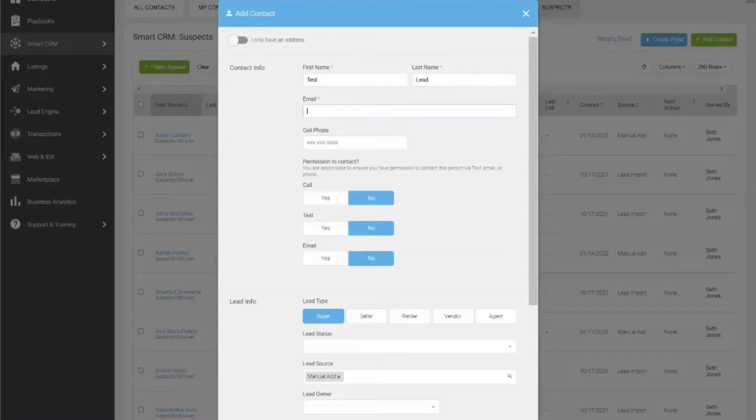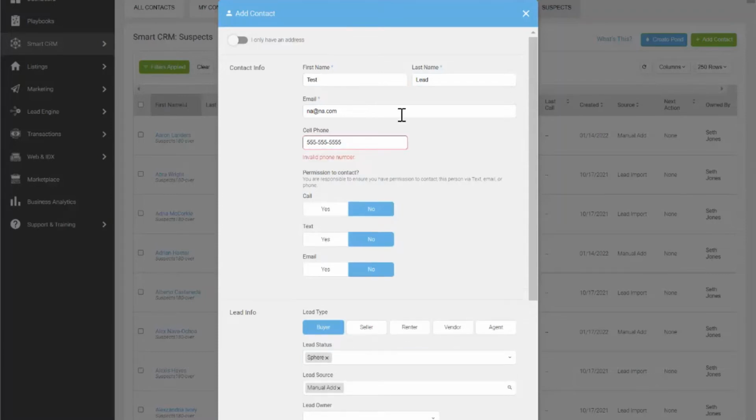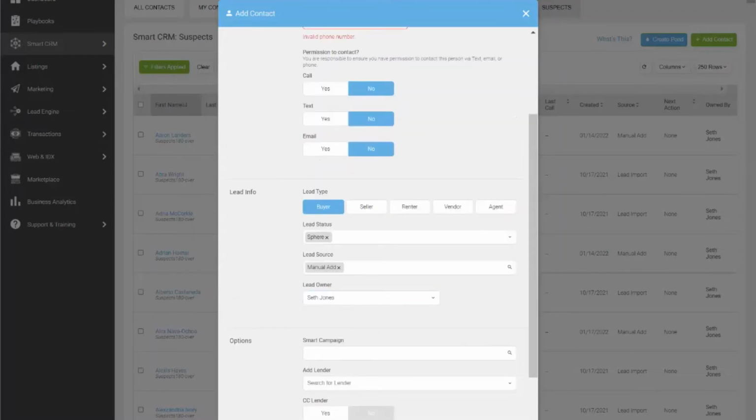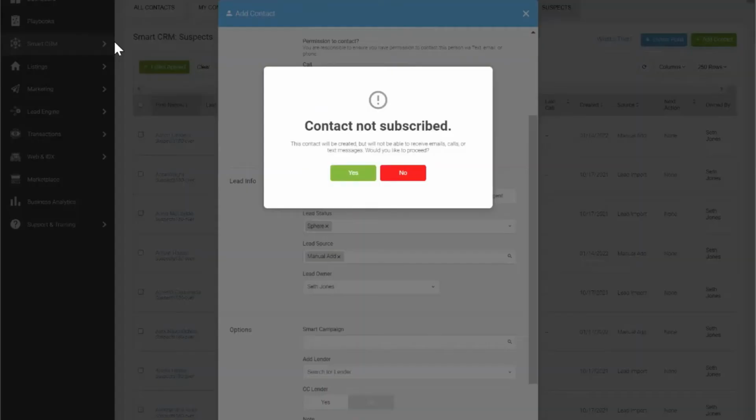that's lead. Status sphere. So we're going to put this in here. Oh, busted. Make sure I own this. So you always want to make sure you own it when you're adding somebody here.